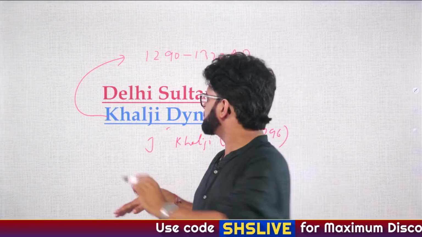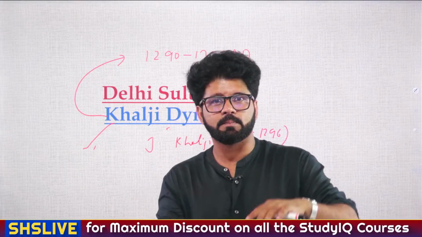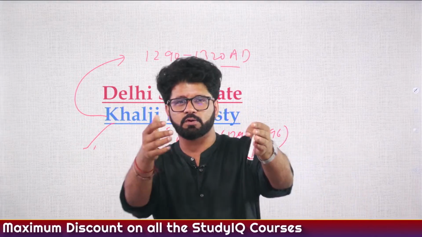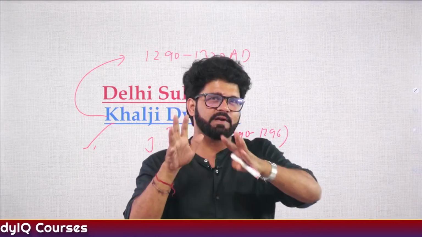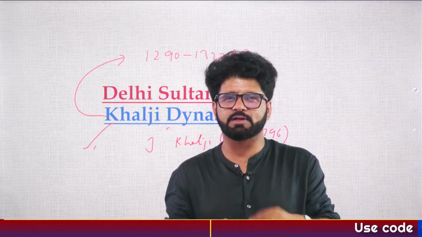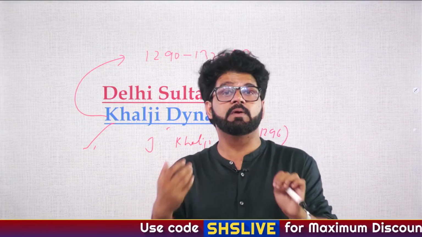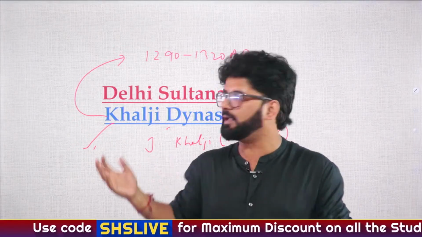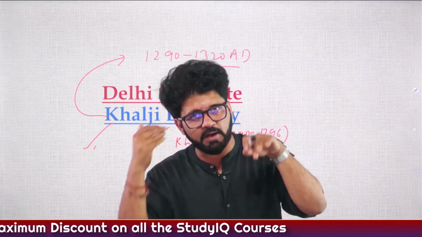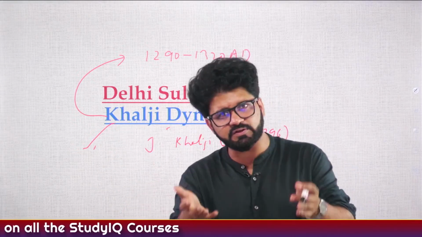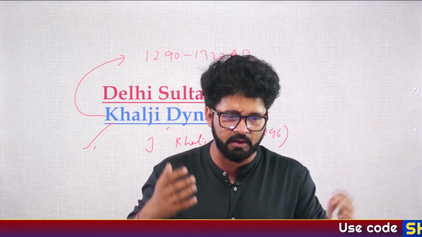Plus, we have discussed the Khalji accession, the way in which it happened by killing a crippled 17-20-year-old, Kaikabad, and then his 3-4-year-old son Kayumar. That is very debatable in the current context, who kills a 3-4-year-old? But again, that happens in kingdoms. Many people at that time relished the Khalji dynasty. They were very happy that it replaced the slave or Mamluk dynasty, and many people assumed that this was a revolution. We have just discussed it. Before that, what was happening? What was Balban's stance and what were other people saying?